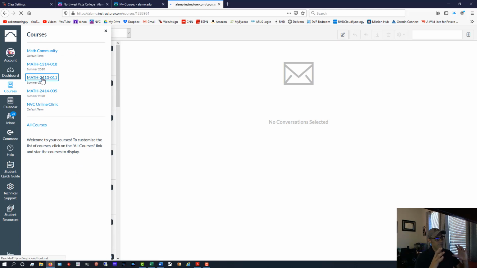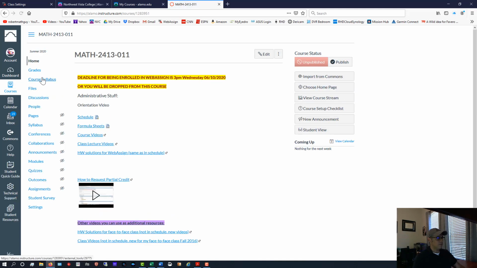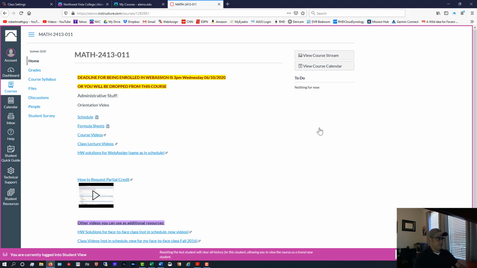So let me get back to the main page of the Cal 1 class, and I'm going to go to student view, so this looks more like what you're going to see, with the exception of the pink border here. This is what you should see. And what we have here is our main page, our home page, and this first thing talks about a deadline, and I'll explain that once we get to it.